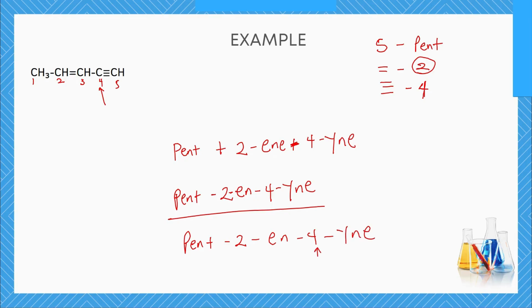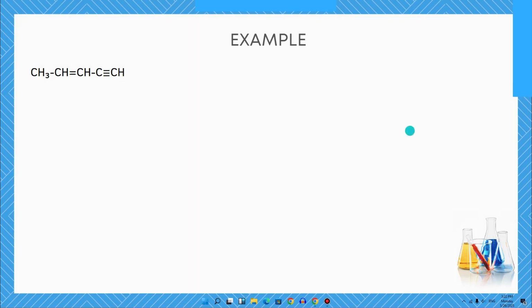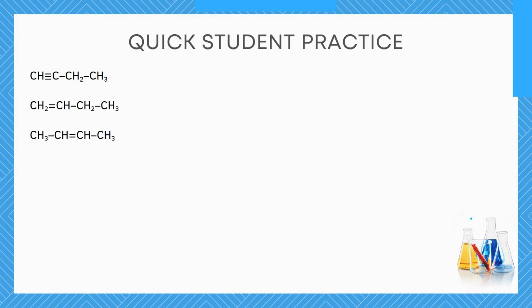This 4-yne is showing that the triple bond is on carbon number 4. This 2-ene is showing that the double bond is on carbon number 2. And then this pent, which is the parent name, shows that there are 5 carbon atoms. I'm sure you saw how that step was carried out and that this video is being very educative for you.